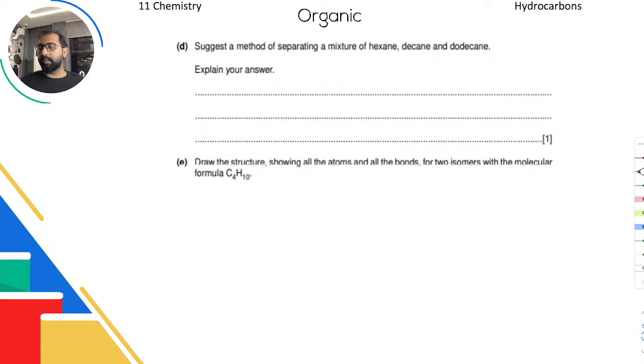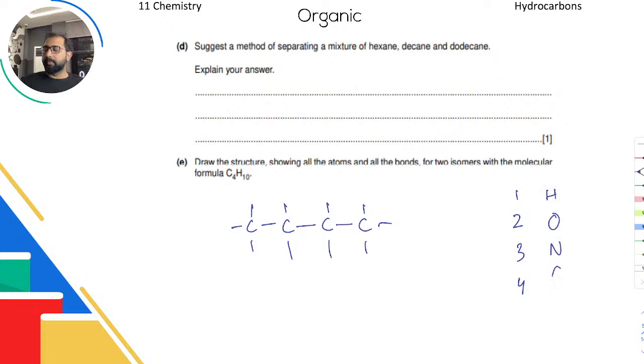Draw two isomers with the molecular formula C4H10. Okay, so C4H10. I have 4 carbons, so here's what I'm going to do. I'm joining them one with each other. Okay, that's C4. And there you go. I'm just filling them. Each carbon should have 4 bonds. In fact, this is an easy way to remember: 1, 2, 3, 4. Hydrogen, oxygen, nitrogen, carbon. Hydrogen should always have 1 bond, not more, no less. Oxygen 2, nitrogen 3, carbon 4. So every carbon in here must have 4 bonds, and hydrogen is the filler atom.